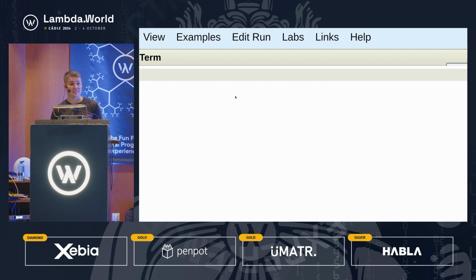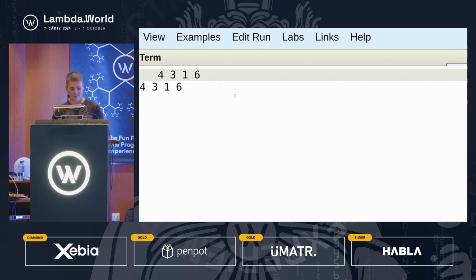So J is an ASCII-based array language. It was basically APL 2.0. The inventor of APL, Ken Iverson, gave up on Unicode symbols and trying to evangelize them, and then he created an ASCII language afterwards. Devin, who's in the crowd, is a longtime J programmer.